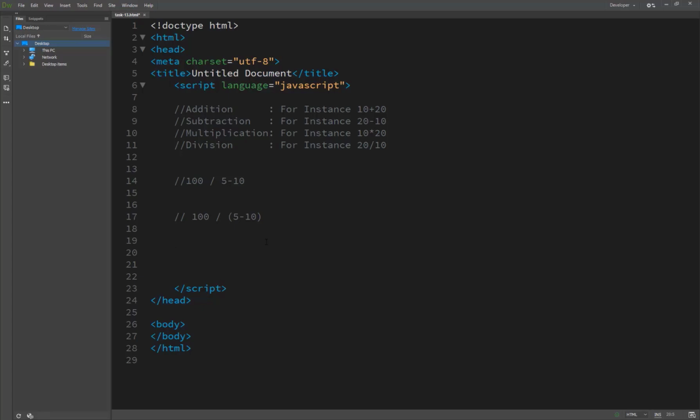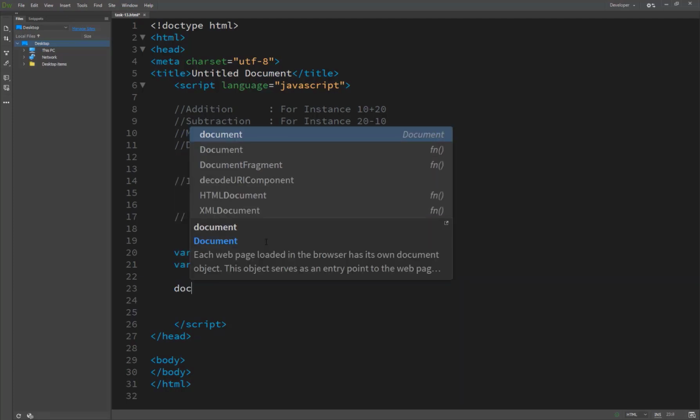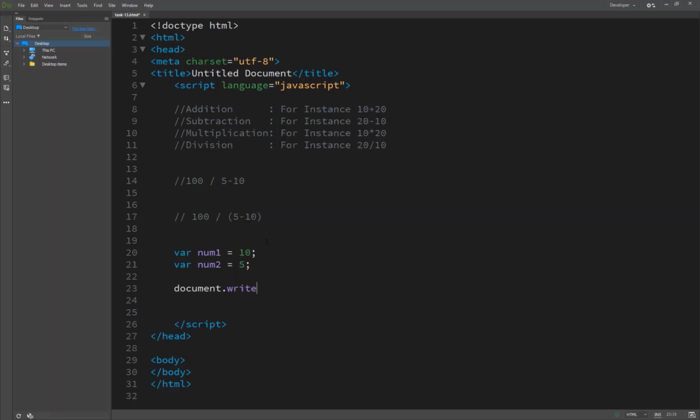We create a variable called number1 and assign it a value of 10, and create another variable called number2 and assign it a value of 5. Then we write document.write, calling the write function, and write number1 plus number2.